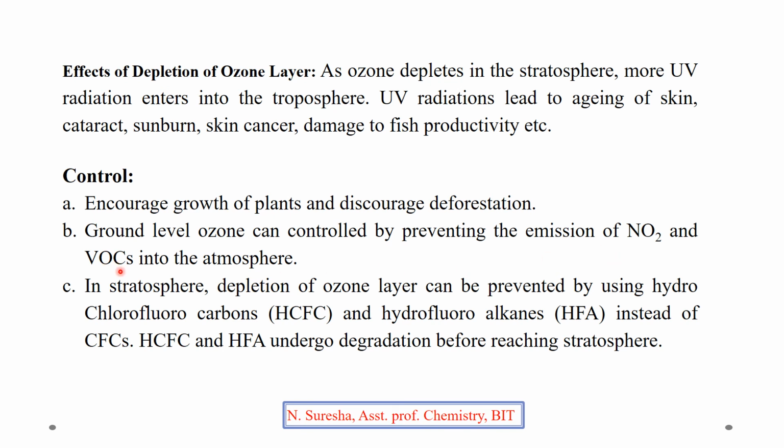If their concentration is high on the surface of earth, by the action of sunlight, they will form ozone at ground level. If there is a high concentration of ozone at ground level, it also causes problems like damage to mucous membrane, etc. In the stratosphere, depletion of the ozone layer can be prevented by using hydrochlorofluorocarbons instead of chlorofluorocarbons.